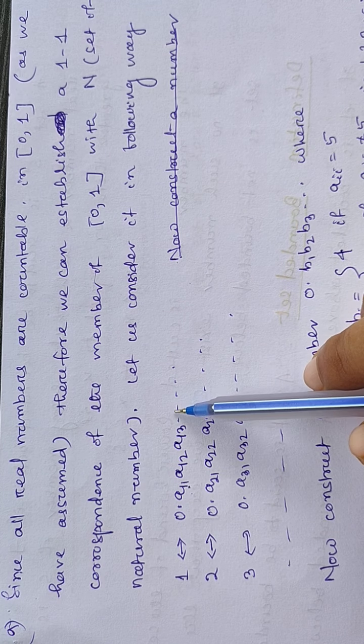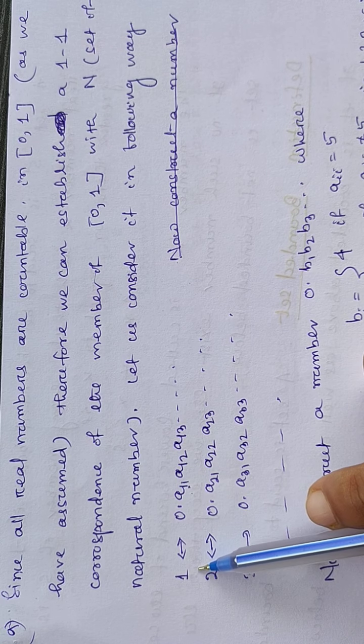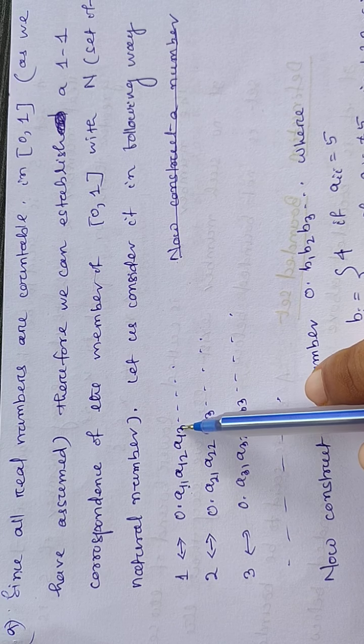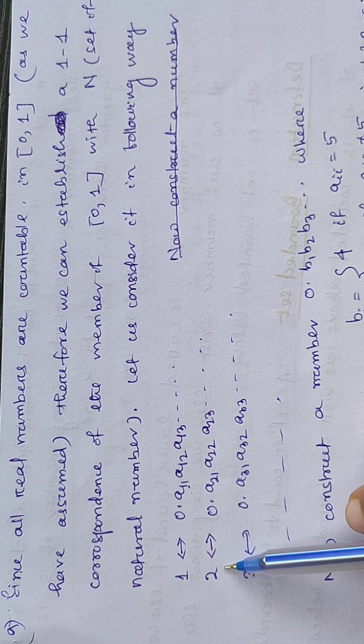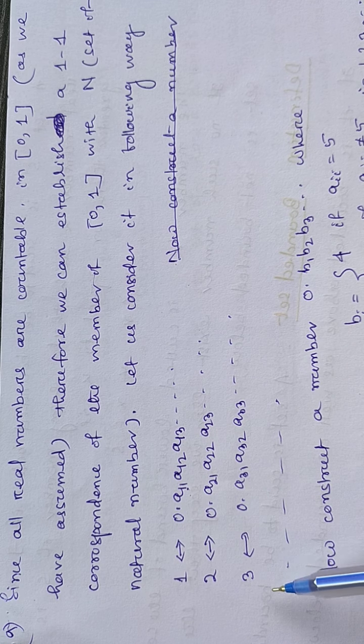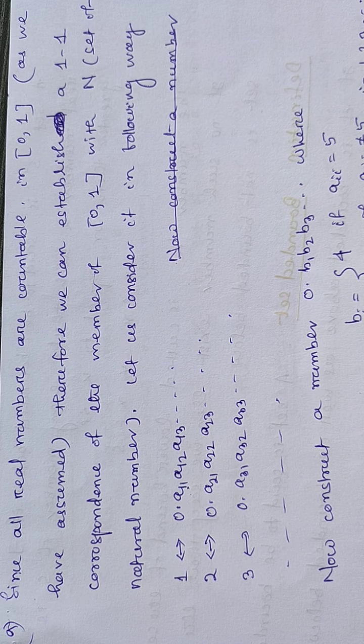Now let us consider the following arrangement. 1 is associated with 0 point a11, a12, a13, etc. 2 is associated with 0 point a21, a22, a23. 3 is associated with 0 point a31, a32, a33.